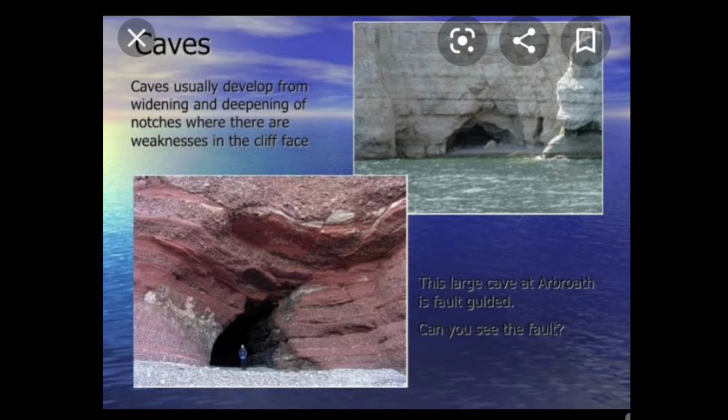Next is sea caves. A sea cave is a type of cave formed primarily by the wave action of the sea. The primary process involved is erosion in the rocky places on the seashore.